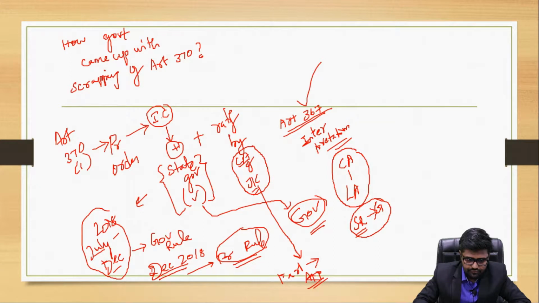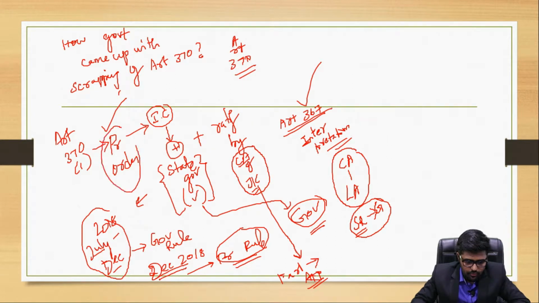So by Article 370, the president came up with the order, and that order was given permission not by the state government but by the president, since the state was under the president rule. Then it got ratified by the parliament, and the approval of the parliament was sought for this particular matter.